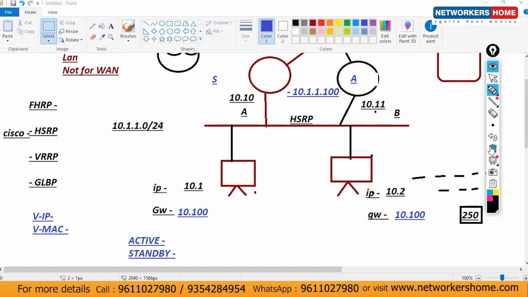So FHRP is clear. Why do we need FHRP in the network? Just for the backup. And if we are using FHRP, then we need the virtual IP concept. Then the physical gateway concept is not there, it's all about virtual IP or virtual gateways.